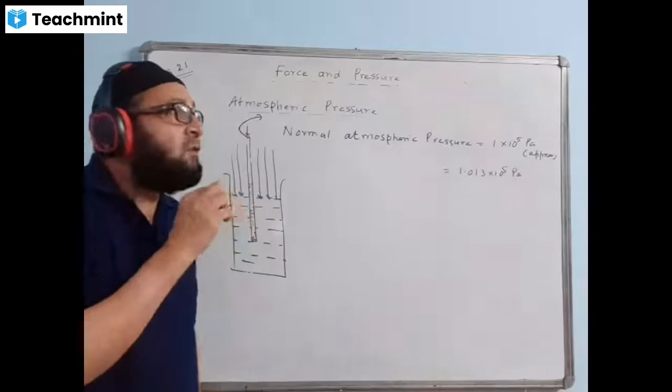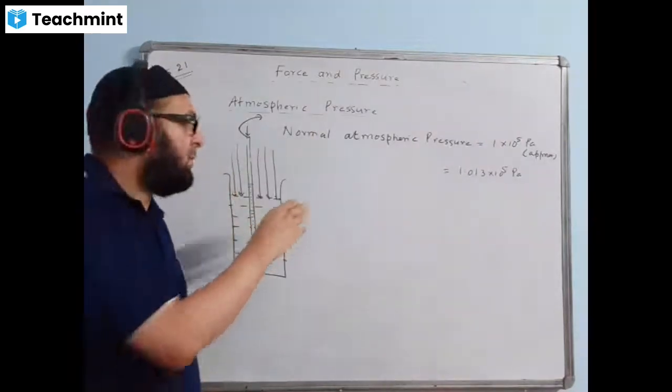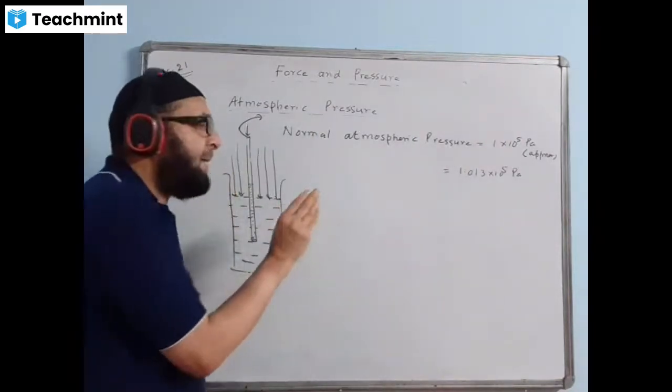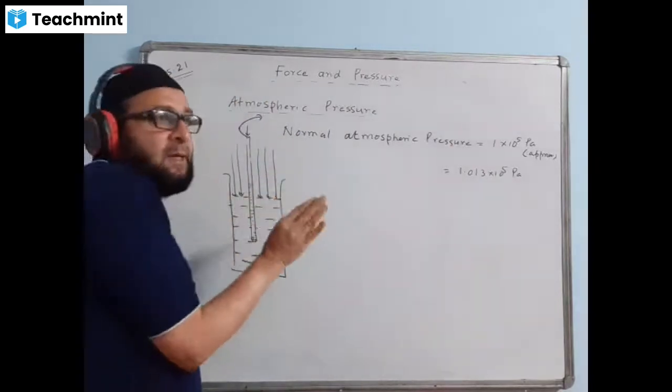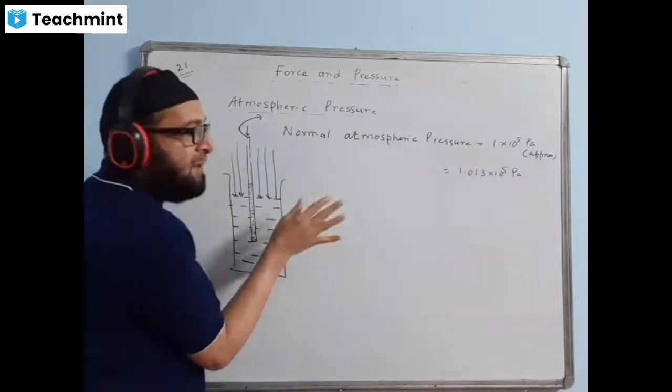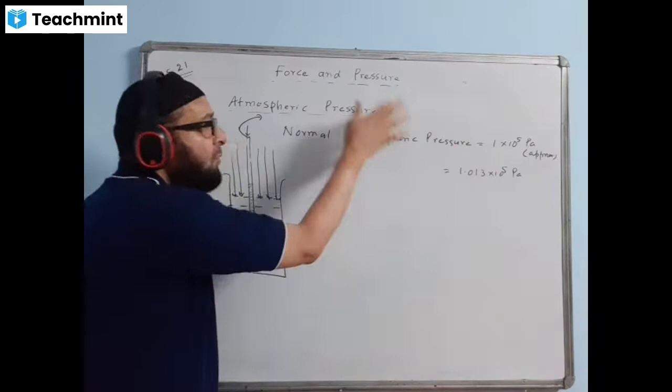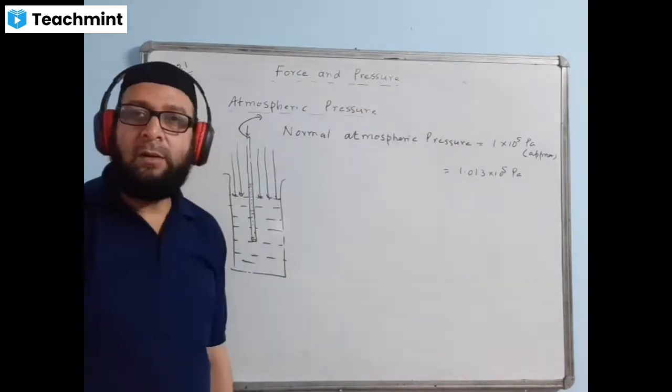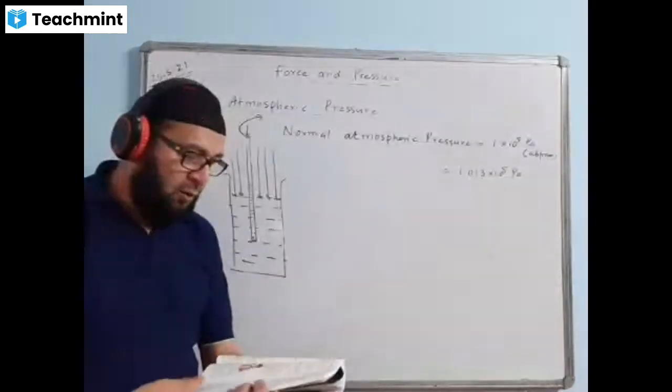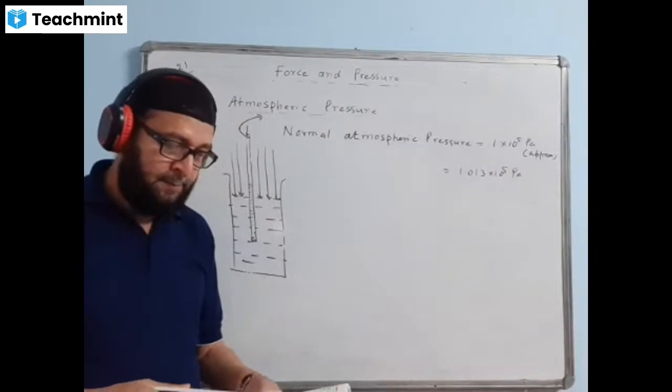And when the lizard has to move on the wall, they fill air into the suction pad. The atmospheric pressure becomes less effective because their body pressure balances the atmospheric pressure. Now they will be able to move on the wall. So this is the whole idea about atmospheric pressure.